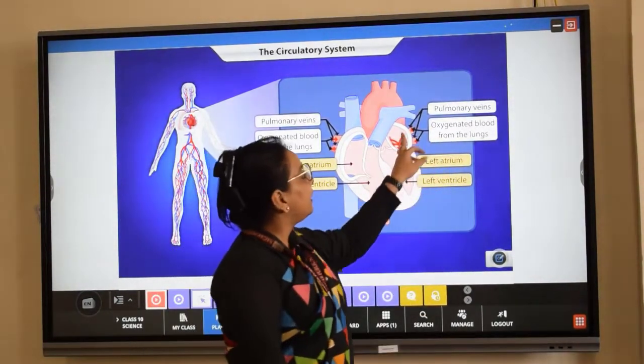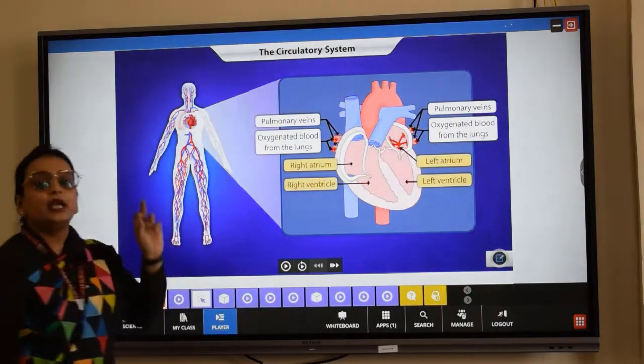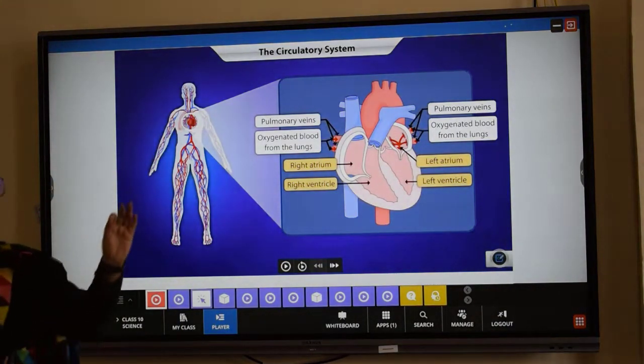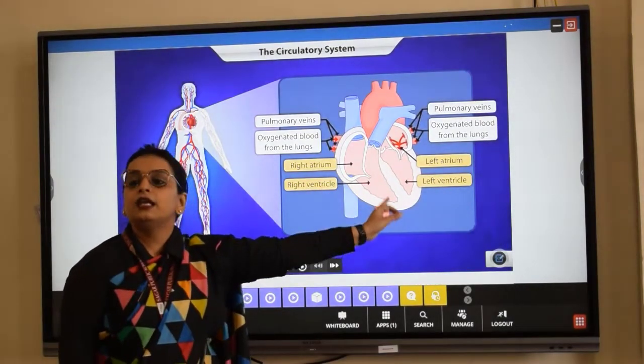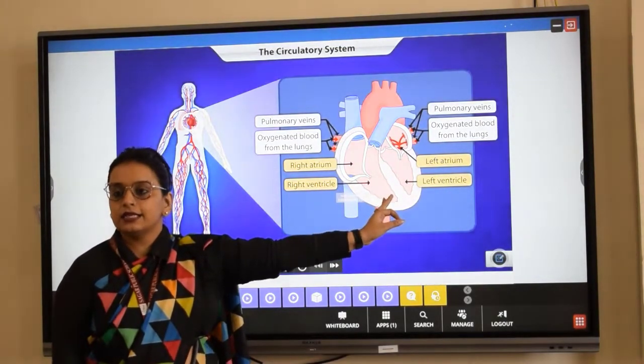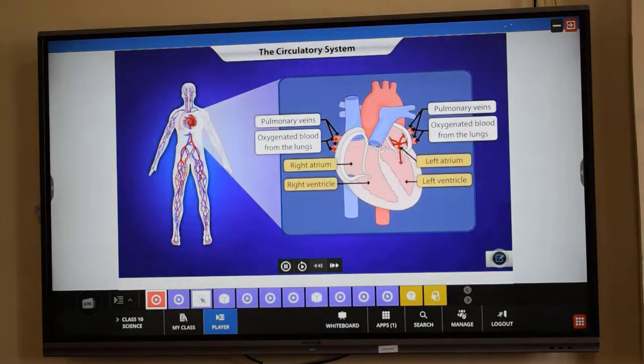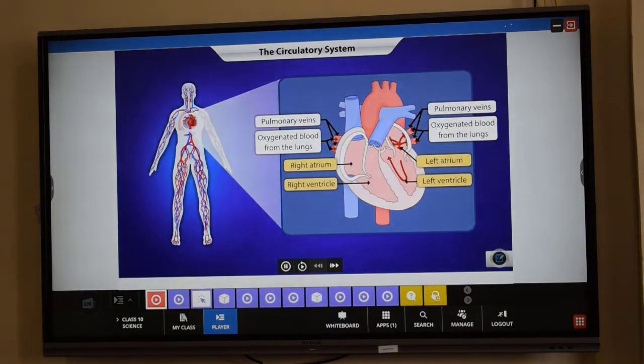Oxygenated blood is drained into the left atrium, right? Now from the left atrium, the oxygenated blood will be poured into the left ventricle. Is it clear to you up till here? The left atrium contracts and the blood enters the left ventricle.